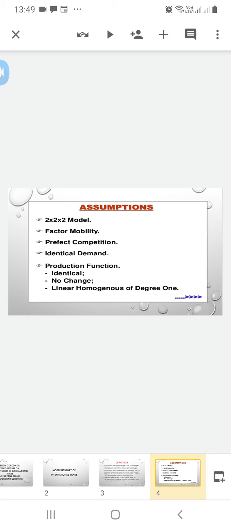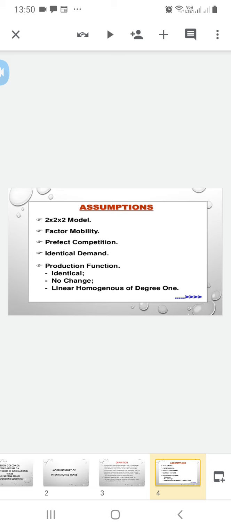There is perfect mobility of factors within each region, but internationally they are immobile. There are no transport costs. There is free trade between the two countries. There are constant returns to scale in the production of each commodity in each region.